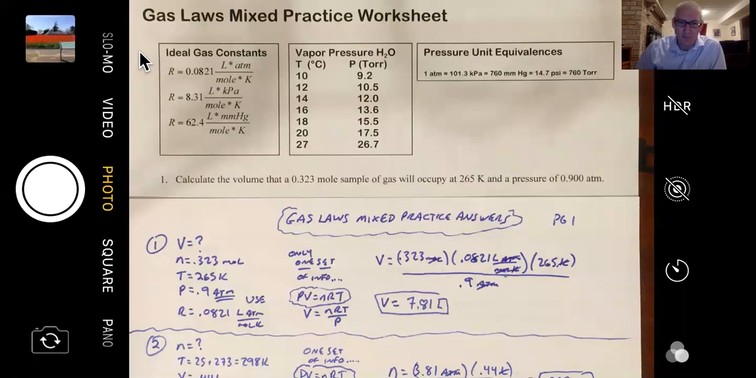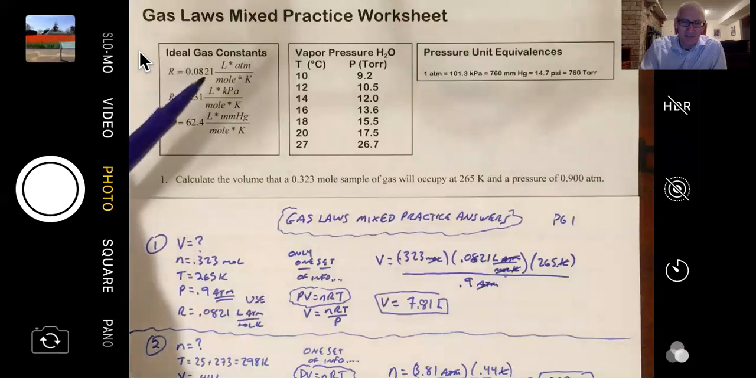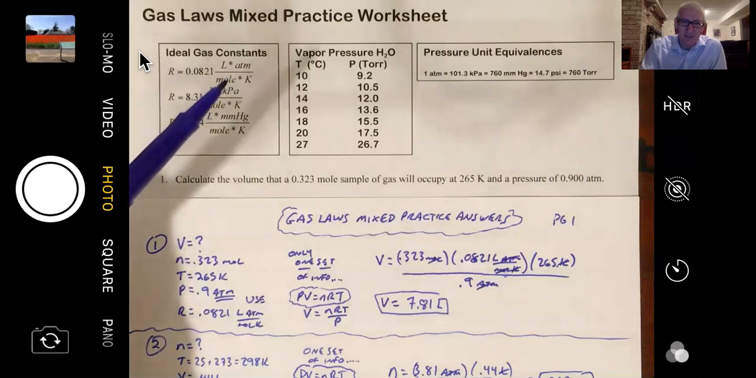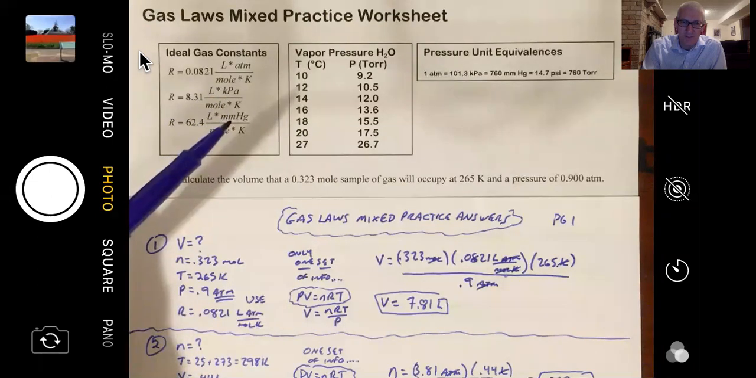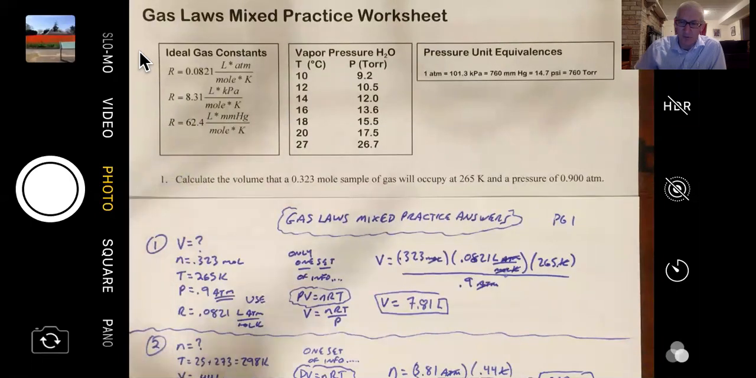First thing, problem number one is a PV equals nRT problem. You write out your variables and you solve for what's missing. So that one's not super scary. The only tricky part here is making sure that since we're talking about a problem that has a pressure in atmospheres, we want to use the 0.0821 liter atmospheres per mole Kelvin. We want to use that ideal gas constant because it has the right units of pressure. If it had been in kilopascals, we'd use the 8.31. And if the pressure had been in torr, which is the same as millimeters of mercury, we'd use 62.4.